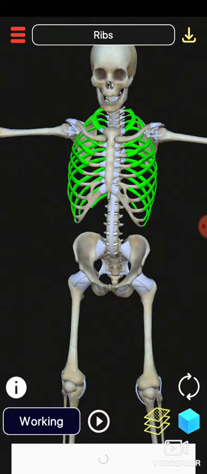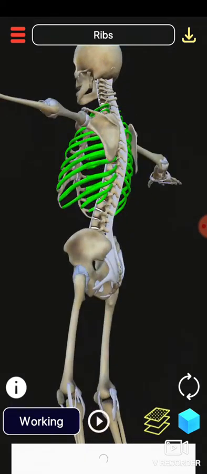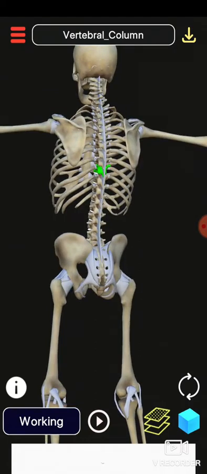These ribs are connected to each other with the help of one big bone, that is known as chest bone or sternum. This sternum attaches all the ribs, and at the back side, see, this is the vertebral column.